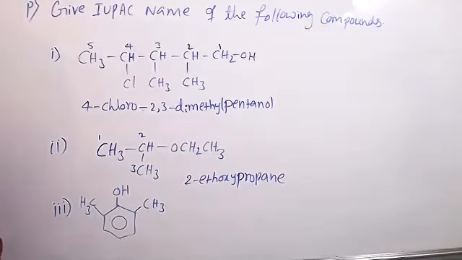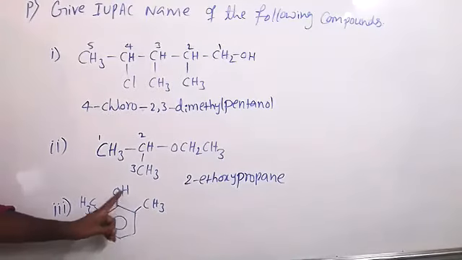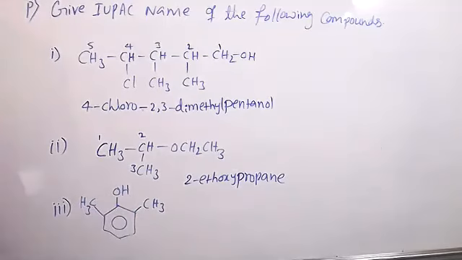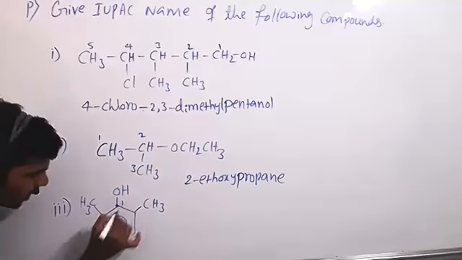What is the functional group here? Likita? Phenol. Yes, phenol: benzene with a directly attached OH group. So it is phenol. Then how to give the IUPAC name? So this is 2, 1.